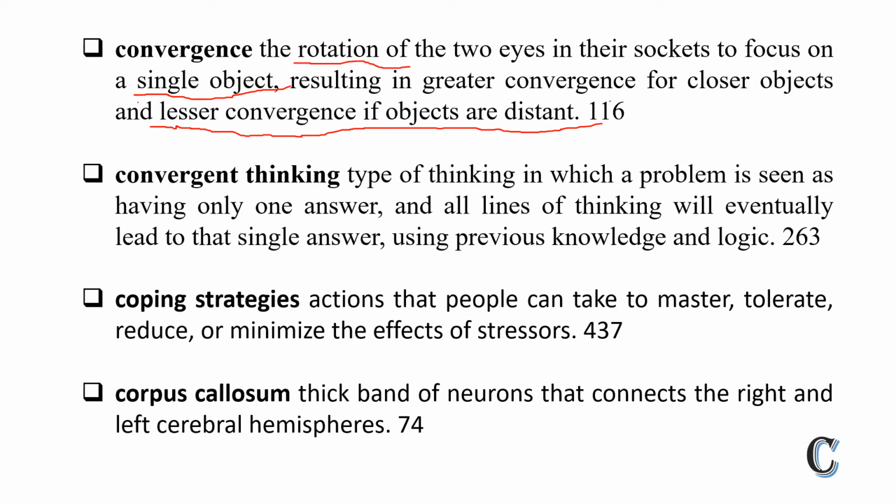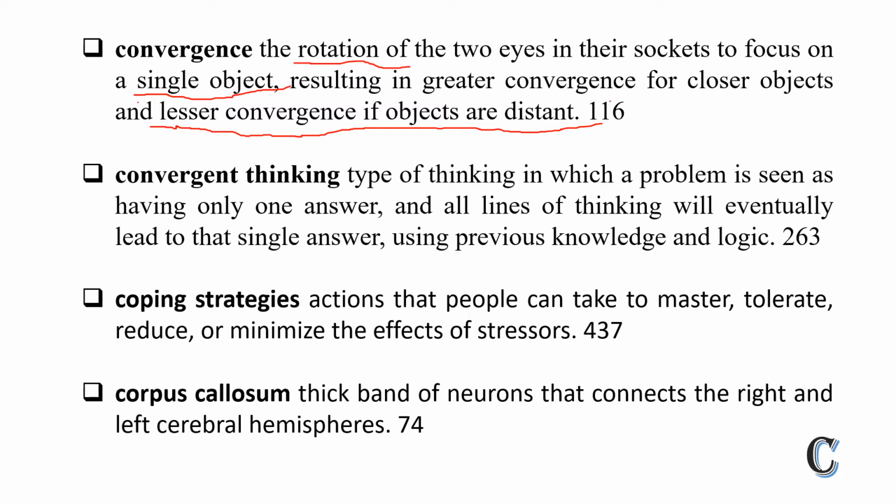When the object is distant, the eyes move outward. So greater convergence means the eyes are rotating toward the nose side, and when the eyes move outward, it is called lesser convergence.